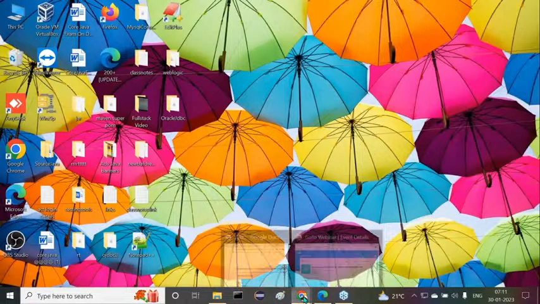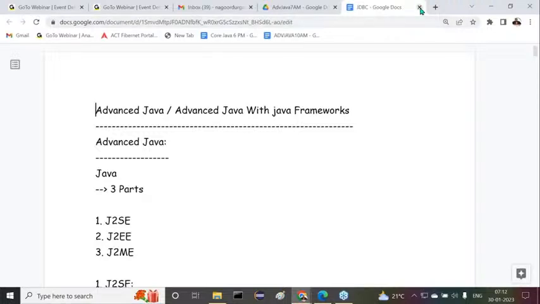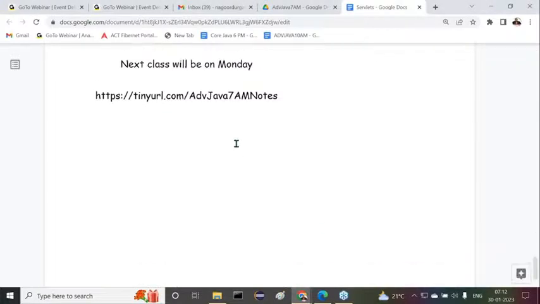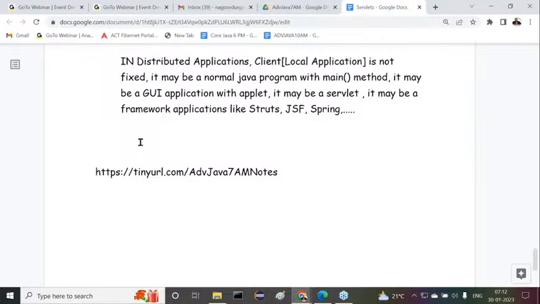Just given the very basic awareness on servlets and the types of applications that we prepared in our content. Now let's see the content that I've given. I think we are discussing the types of applications.